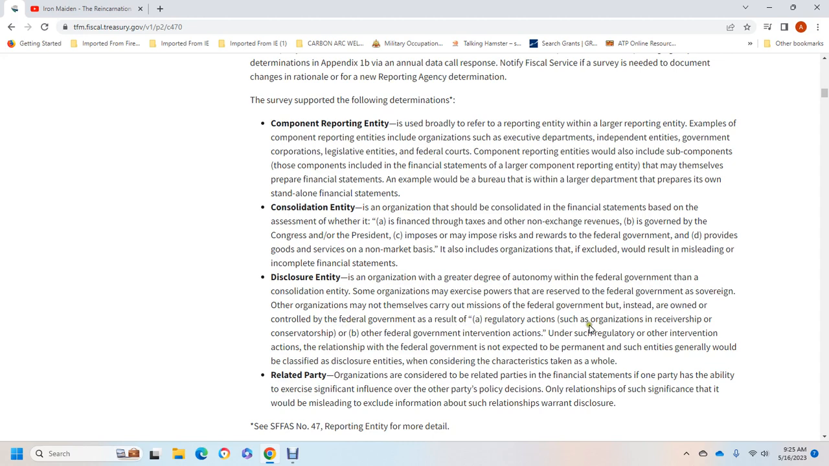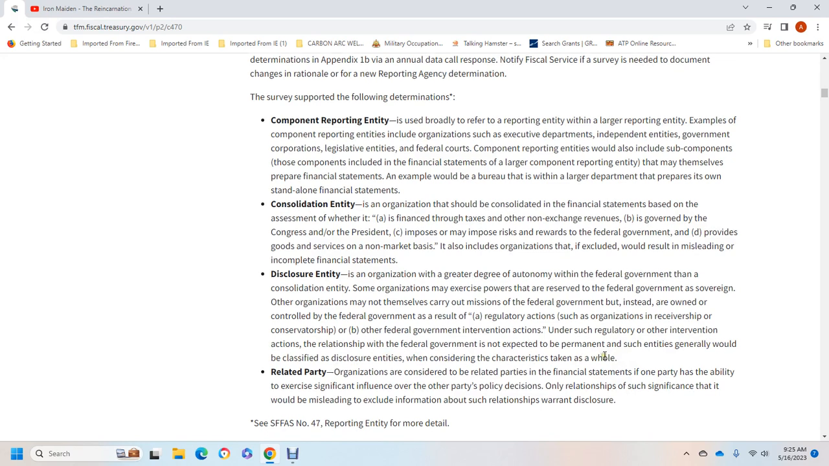As a result, regulatory actions of the organization, receivership or the government's conservatorship, and federal government intervention acts under such regulation, and other intervention actions in relation with the federal government, are not expected to be permanent. Such actions, consistent with generally accepted principles, would be classified as disclosure and considered as characteristics taken as a whole.